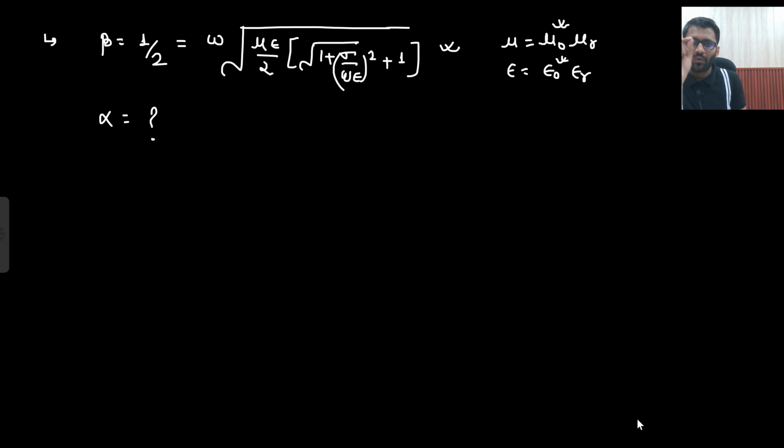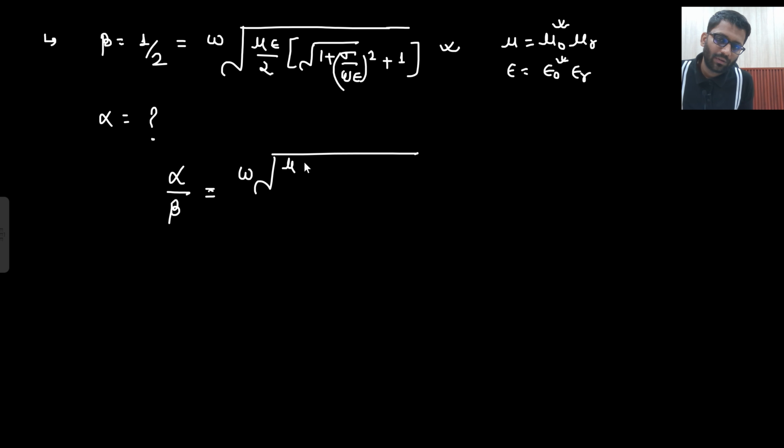So a very important tool I am going to tell here, that is the ratio of alpha and beta. So alpha by beta, if I need to calculate, this will be used in a lot of problems. So let's write down the formula of alpha, that is omega under root mu epsilon by 2 under root 1 plus omega square. This under root should be kept clearly.